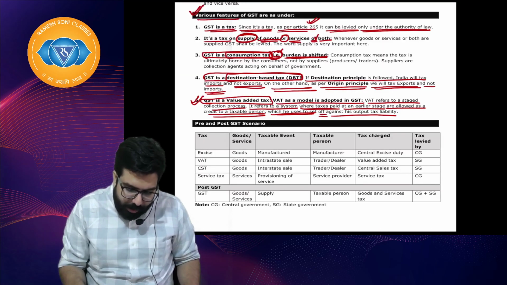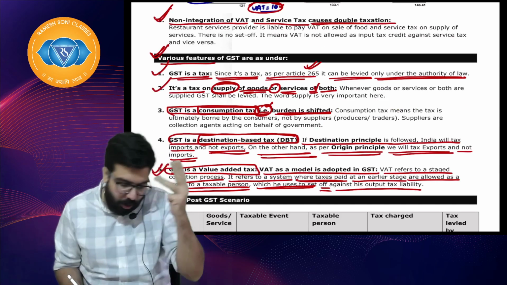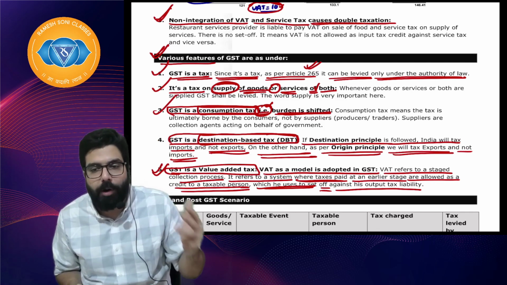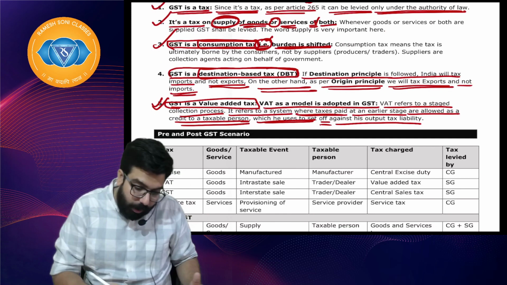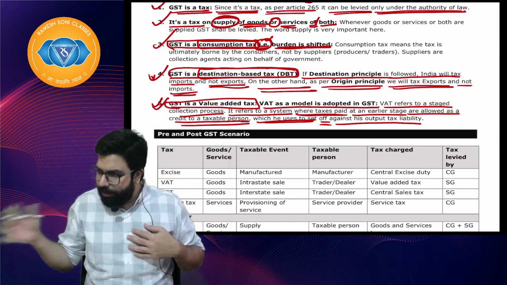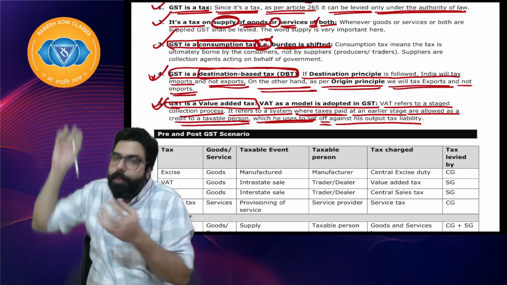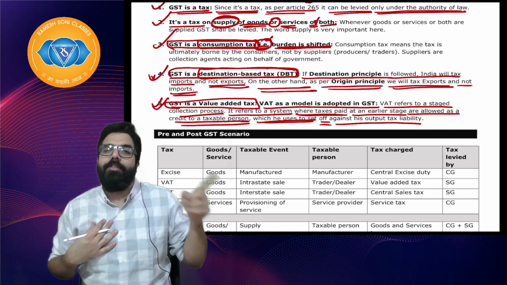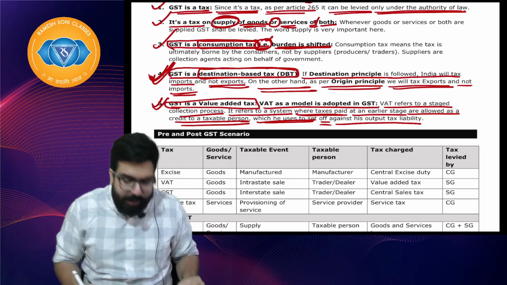So what are the 5 things I told you? GST is a tax on supply of goods, services, or both. GST is a consumption tax, means the tax is ultimately borne by the consumer and not the producers or the suppliers. Why not borne by the traders or suppliers? Because whatever tax we pay, we recover it from you and then deduct our tax, and the remaining we pay to the government. I hope everyone is clear, because the burden is not on us, the burden is on you, because it's an indirect tax.